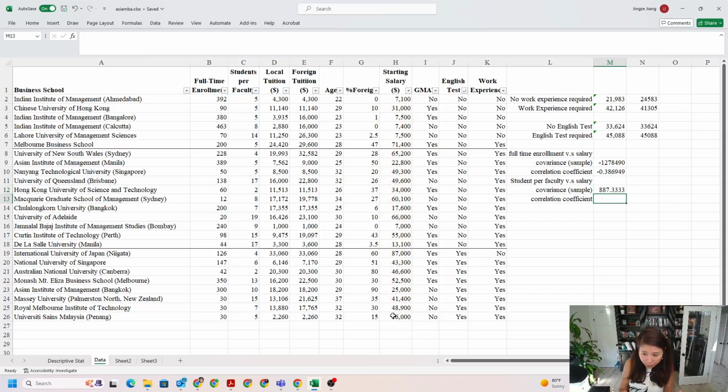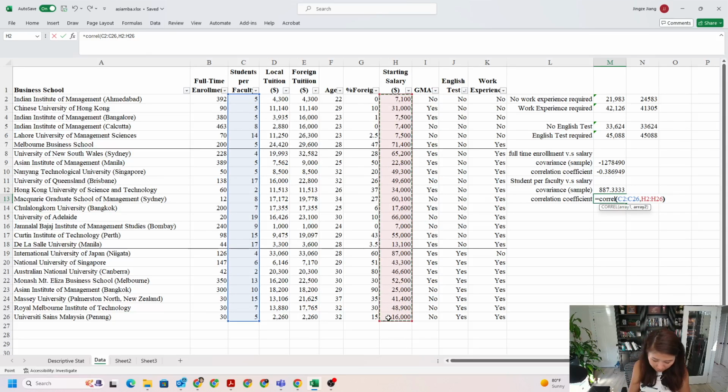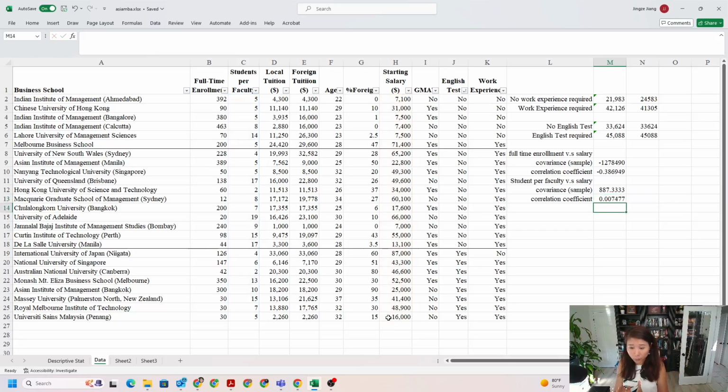Okay, I got a positive relationship. And then correlation, students per faculty, and then salary. Okay, it is a very, very weak positive relationship. I was initially thinking it would be a negative relationship, but from what we see here it is positive, but the relationship is very weak. It's almost saying the students per faculty is not really affecting the starting salaries, with no correlation with the starting